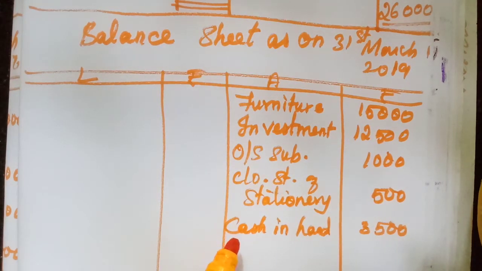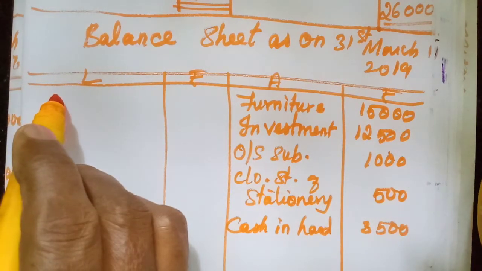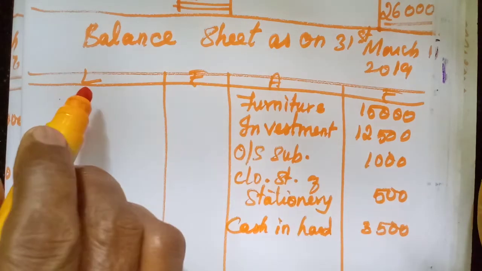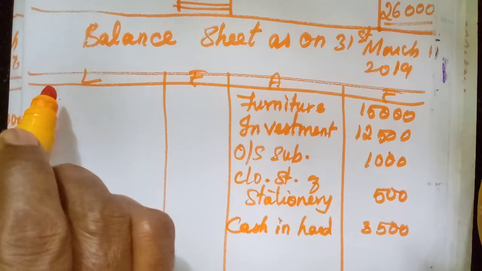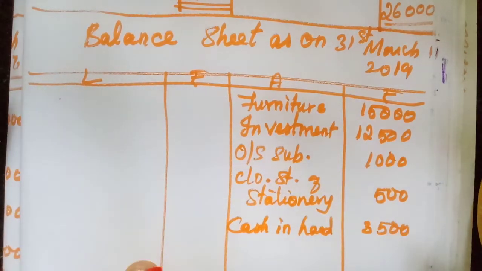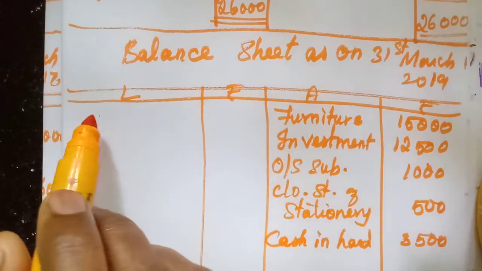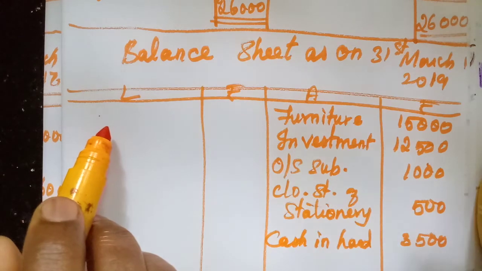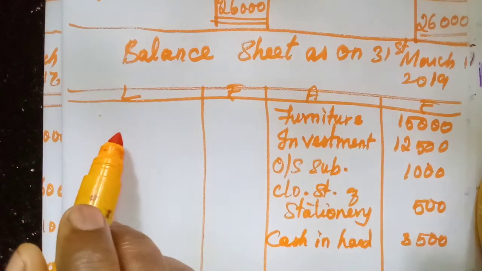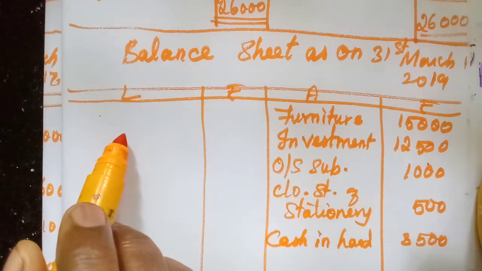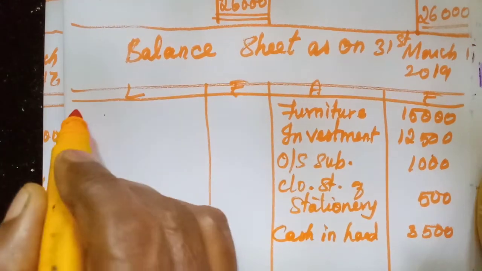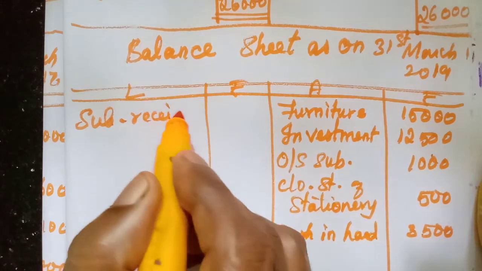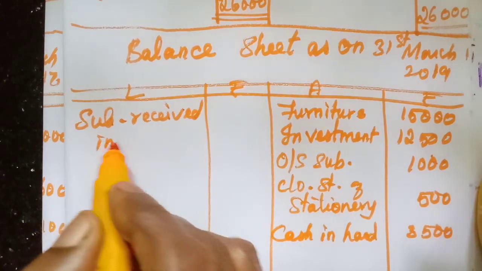Okay. Now we will write the liabilities side. Here this one opening will not come, isn't it? Opening will not come. Then the subscription 12,500 we have taken. This 1920 we have received this year, isn't it? So that is a liability. Subscription received in advance.